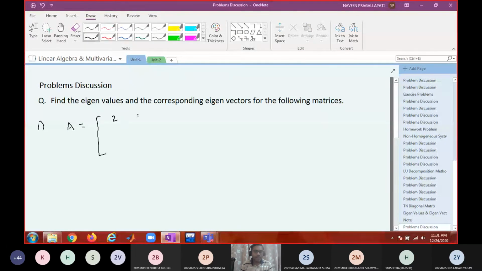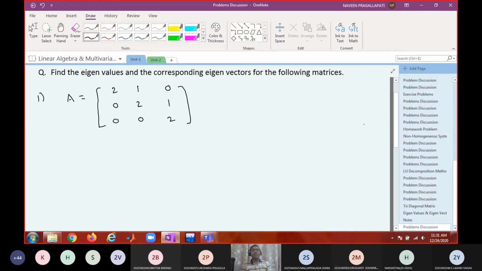Take the first problem: 2 1 0, 0 2 1, 0 0 2. I think an easier one. Now just see the template. The same thing you have to do for all the subsequent problems. What is step 1? Write down the characteristic equation. First we have to find the eigenvalues. Eigenvalues are nothing but the roots of the characteristic equation. The characteristic equation is the determinant of A minus lambda equal to 0.